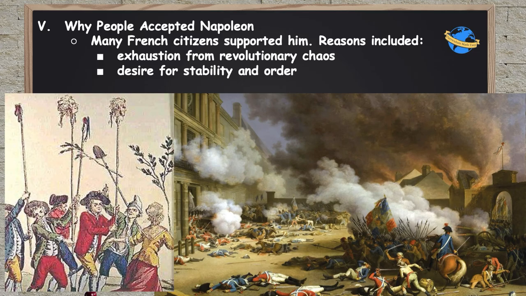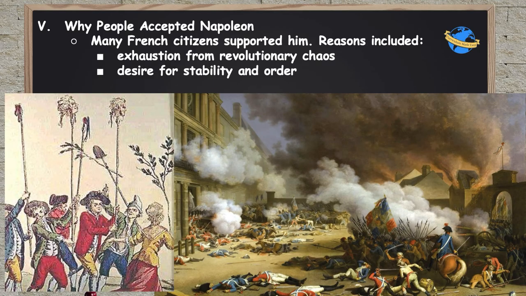Well, a lot of the people actually willingly supported him because once he took power, people were just exhausted from the chaos of the revolution. They said, yeah, freedom was great, but look at all the chaos that started. We'd rather have stability and order. This is the trade-off a lot of people keep making in the world, right? I'd rather be stable and safe than have my freedom.